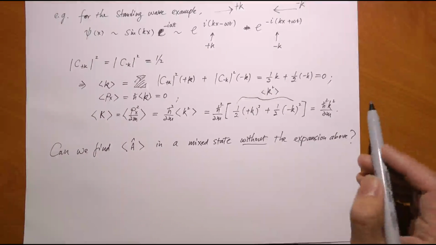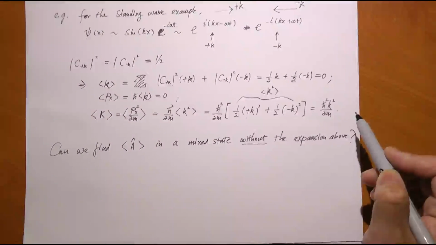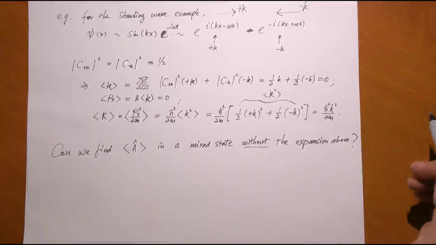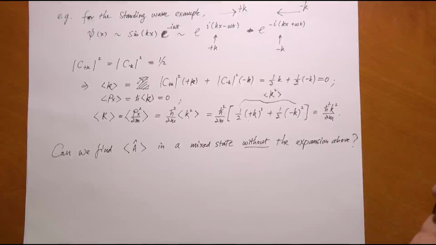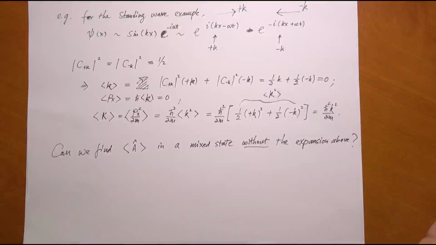In fact, for kinetic energy you don't just calculate an expectation value. This is the only value you're going to get, which is equal to the expectation value, of course. So with all this calculation, we established, at least in theory, how we can find the expectation value of any observable, even in a mixed state.